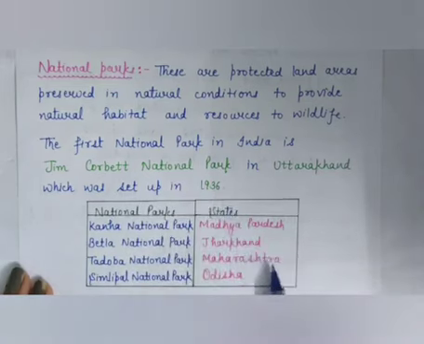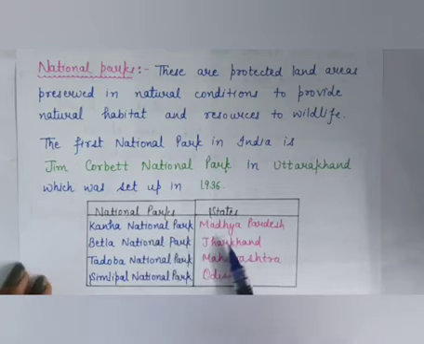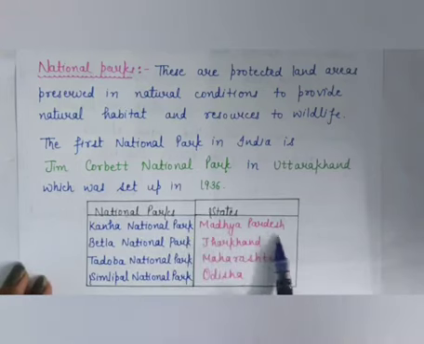Now the table shows some other important national parks in India. First is Kanha National Park, and in which state is this national park? It is in Madhya Pradesh.